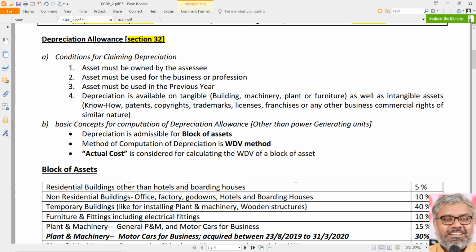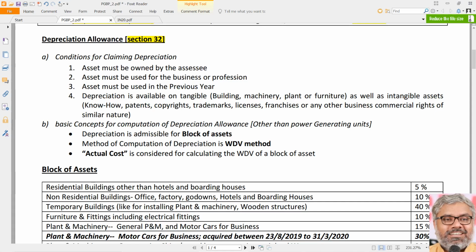And another reason why this is also crucial is this is a possible area where there is a risk of mixing up our accounting knowledge with income tax knowledge. That is the risk we have here. That should be avoided at all costs. So before entering into section 32, first thing first, we have to keep our depreciation knowledge in the locker for some time. And when we use that, once again, when you do accounts, you use that. Not using accounts knowledge here in income tax. If that is what we do, absolutely there is a high possibility of solving problems in income tax wrong. So keep that in mind.